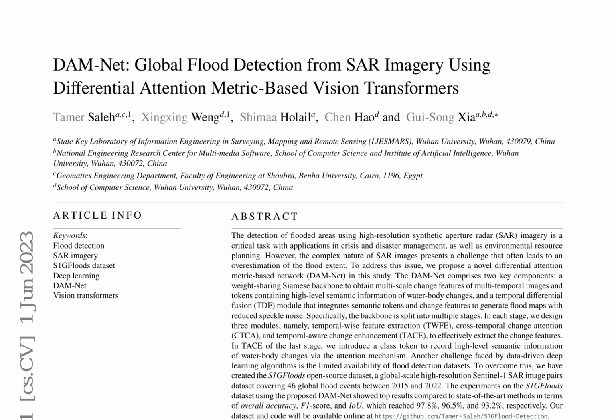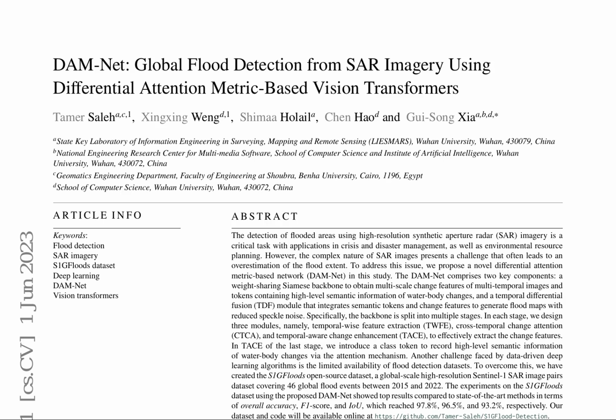The network is optimized using a joint loss function, consisting of contrastive loss and dice coefficient loss, considering the class imbalance issue. The S1G floods dataset, consisting of 5,360 image pairs, is introduced to achieve diversity in flood events. The dataset is divided into training, validation, and testing sets, and the proposed DAMNet is compared against state-of-the-art methods on the global flood detection task.